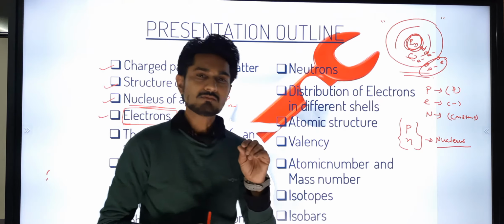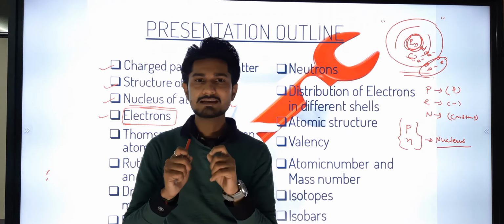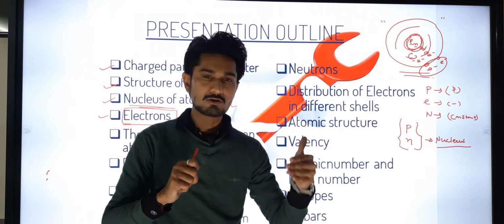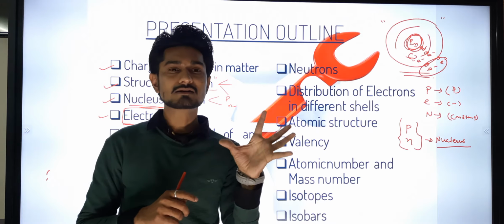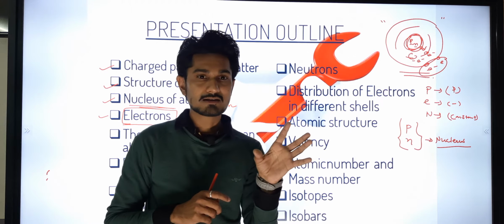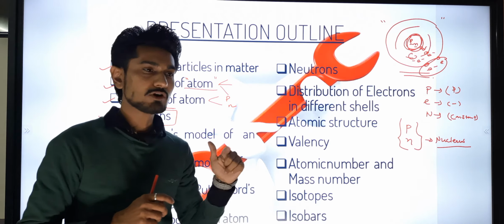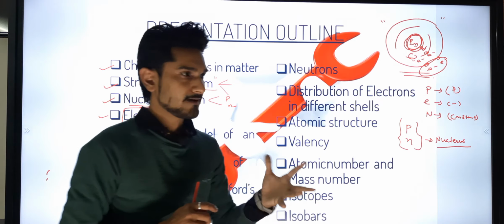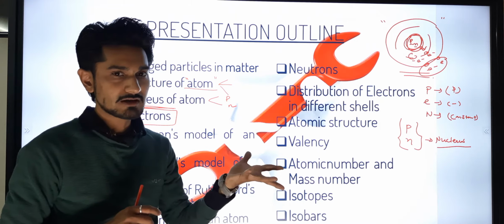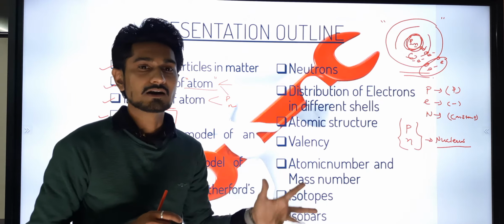Some of you know that the electrons rotate in the orbit, but there is stability, and a fixed number of electrons has to revolve around the nucleus. In the first orbit, some of you know how many electrons should revolve around it. In the second orbit you will have to remember how many electrons will revolve around it.